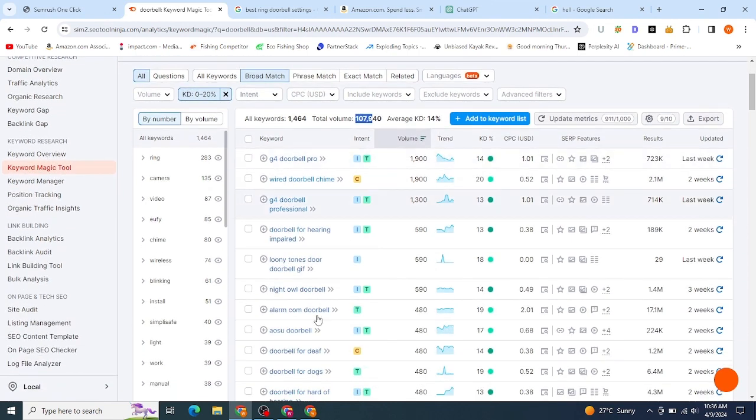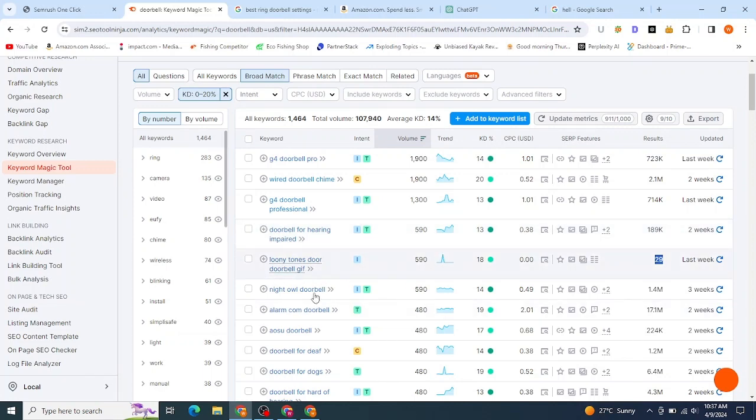So from these keywords you can see this keyword has just 29 results in search engine. It means if I write content around this, I can easily rank within just 2 days or even within a week. I can easily rank on the first page of Google for this particular keyword.